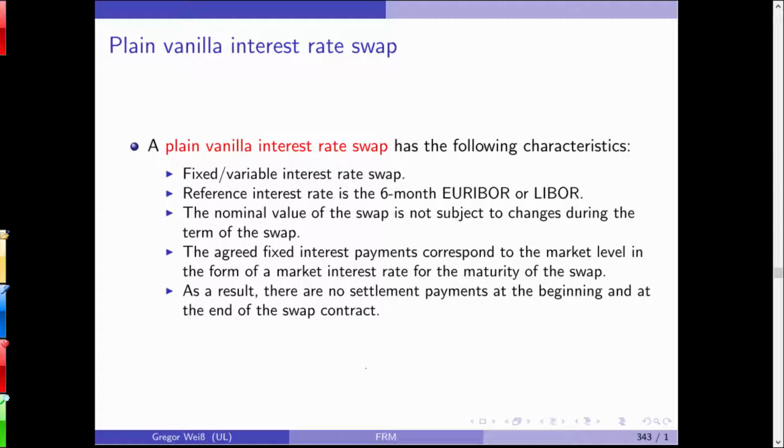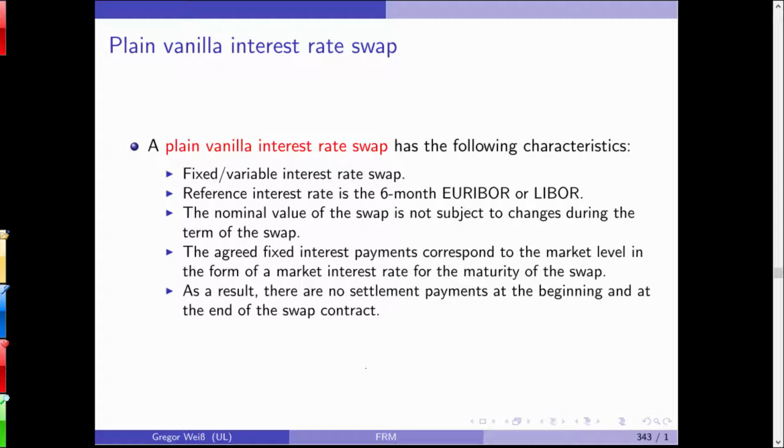And it doesn't matter if you have a large payment in the end or in the beginning. If you change the swap rates, the effect for hedging purposes will be exactly the same. And so why should you use so much capital in the beginning if you're only interested in the hedging effect of this instrument? So both parties will agree on a small or even zero payment in the beginning, and then they will just look for the effect that takes place due to changes in the interest rates.